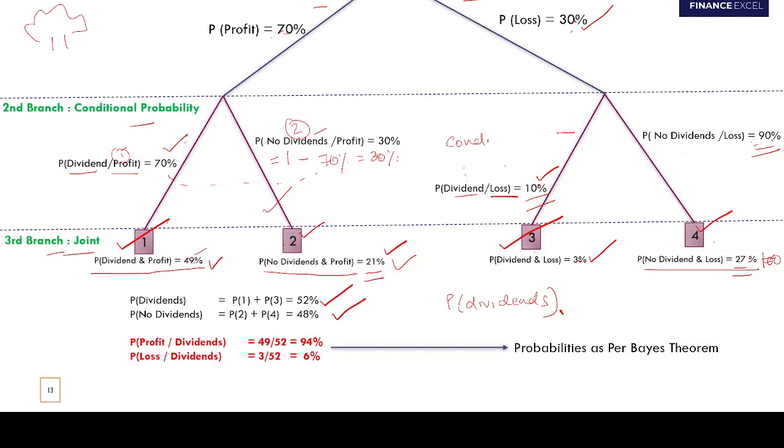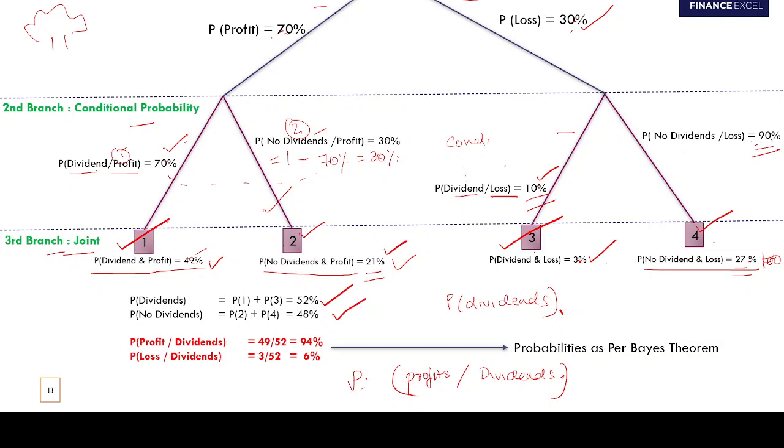I'm giving you this information. Now we need to calculate the probability that the company has made profits. Now listen to the question very carefully. Given that the company has paid dividends, what is the probability that the company made profits? We need to calculate this.